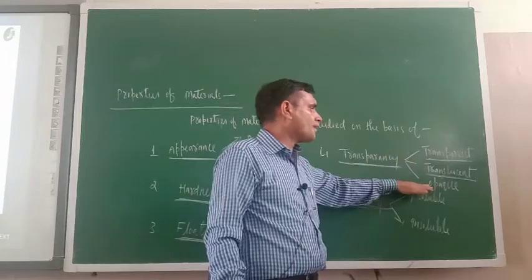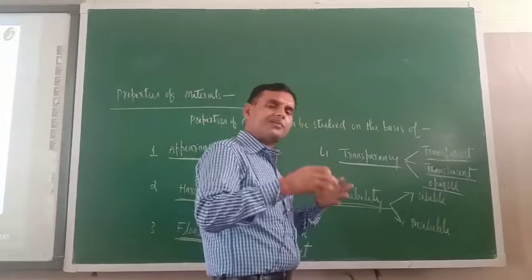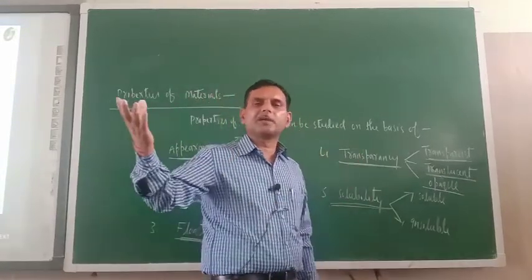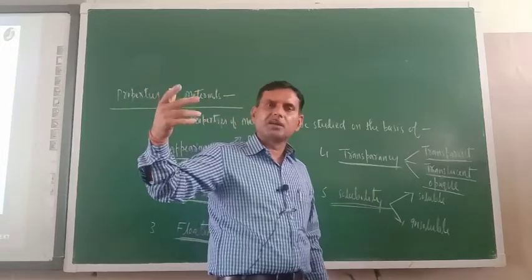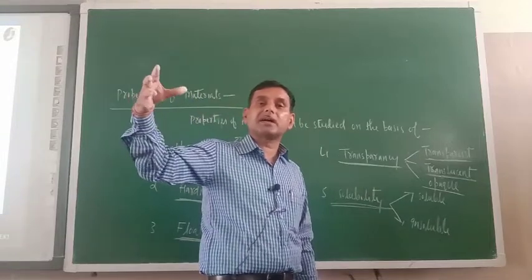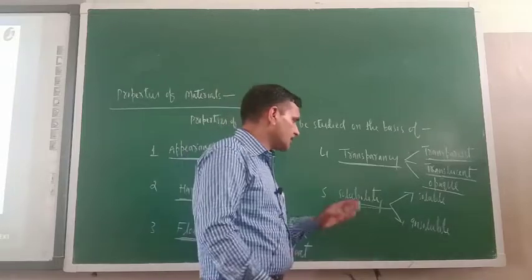Next one is opaque. Opaque materials are those materials through which we can't see at all. Correct or not? There are so many materials. A wooden block, you can't see through. There are some other materials, cloth, different varieties of cloth, but especially thick cloths, you can't see across. So that is opaque.